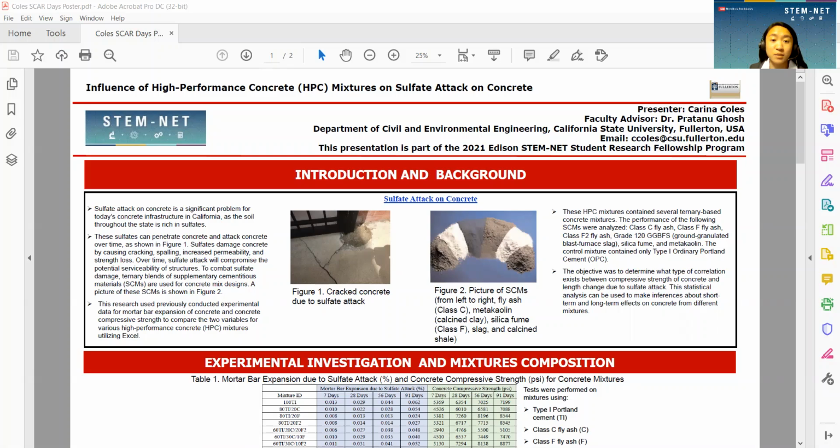Sulfate attack on concrete is a problem for today's infrastructure in California because the soil throughout the state is high in sulfates. These sulfates can damage concrete through cracking, spalling, increased permeability, and strength loss, as shown in Figure 1.